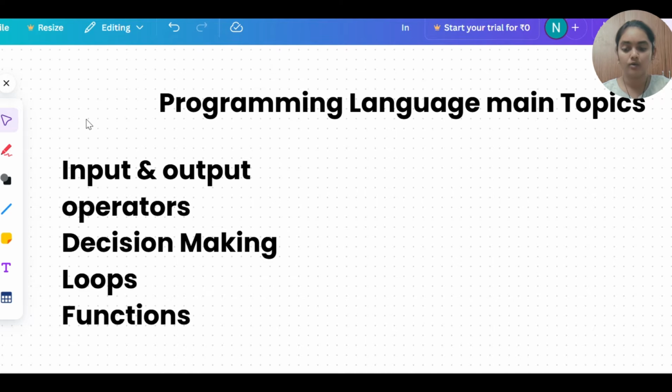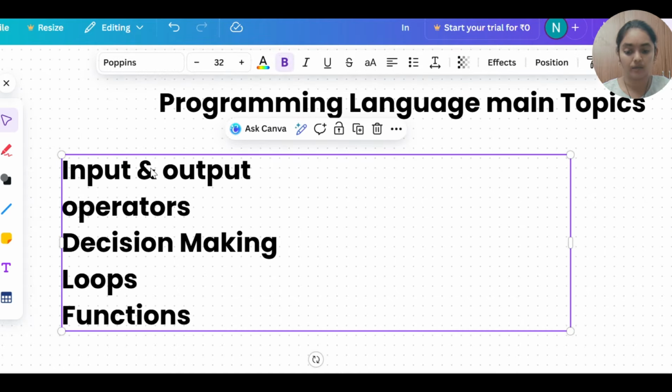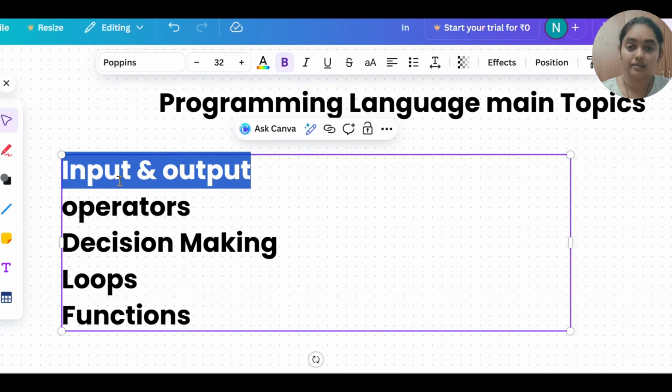Okay, so today we will discuss the first topic, nothing but input and output. We will discuss what the syntaxes for input and output commands in Python are.